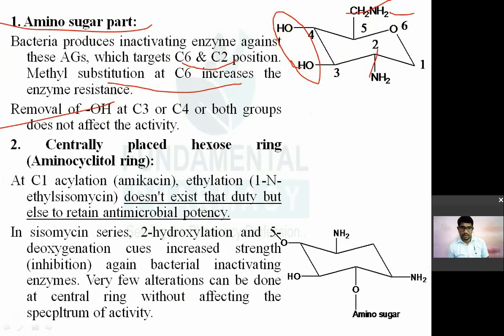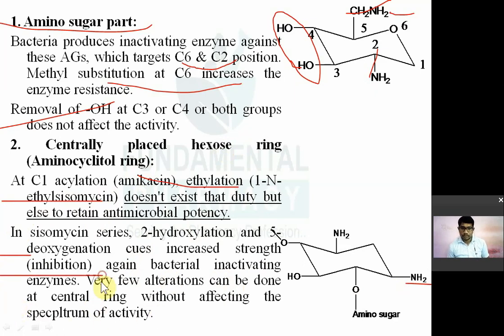Then the centrally placed ring, मतलब इसके ऊपर क्या कर सकते हैं, अमाइनो साइक्लिक रिंग के ऊपर add carbon number 1 acylation, that is in the case of, यहाँ पे acyl group डाल दिया, that is present in amikacin. So with increased activity, ethylation present in ethyl cyclomycin doesn't decrease the activity, retains the activity with improved characteristics. That is the second: in the cyclomycin series, 2 hydroxylation or 5 deoxygenation causes increased strength against inactivating enzyme.